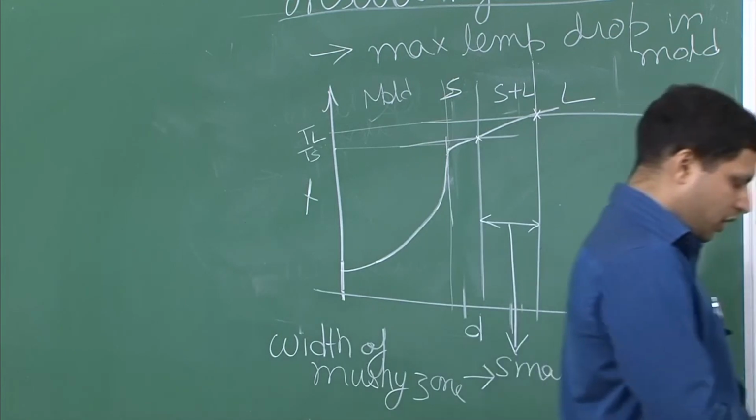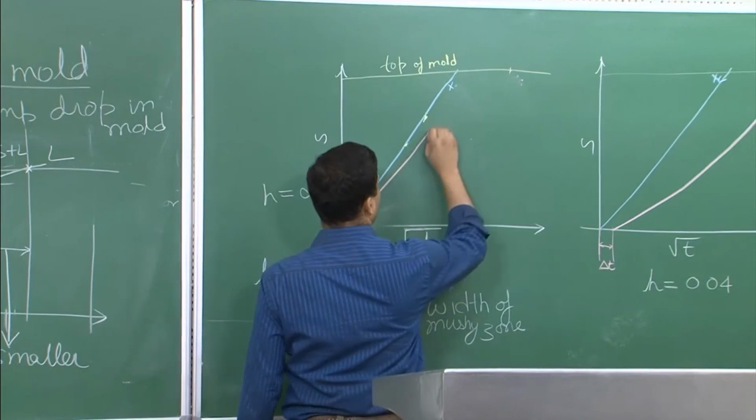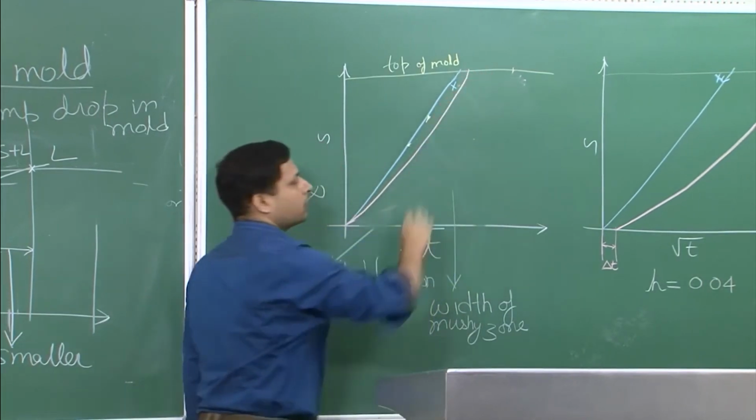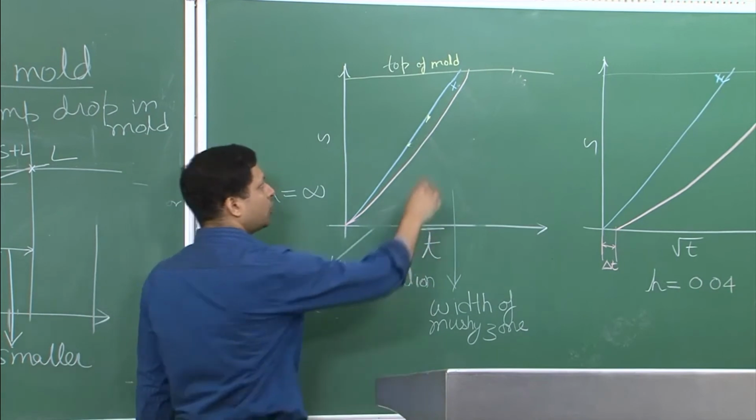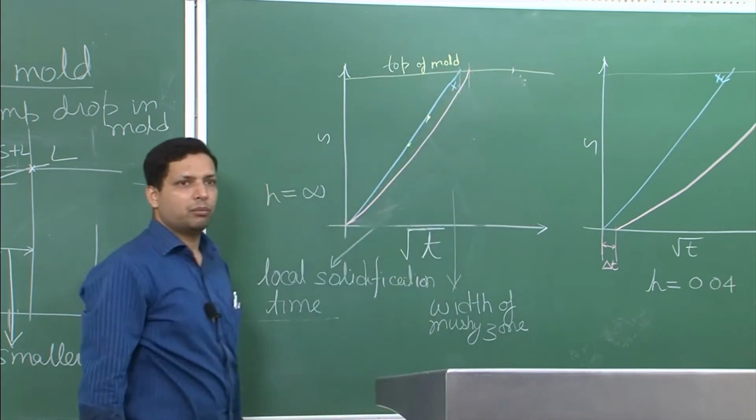In terms of this plot, you see the difference between the times becomes very small.